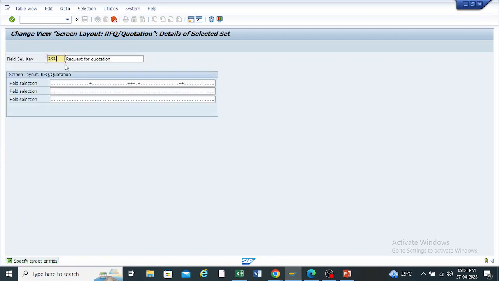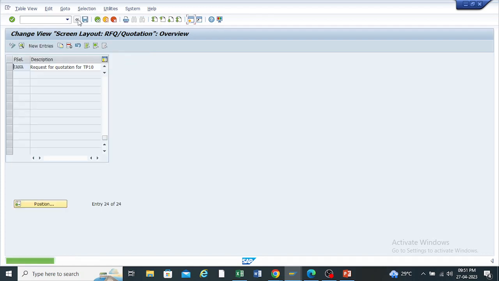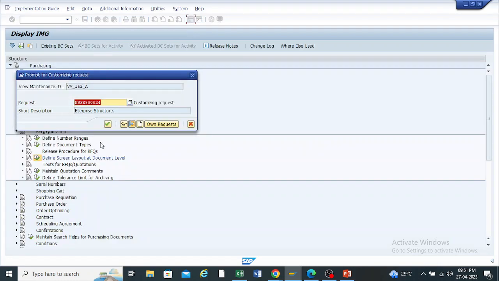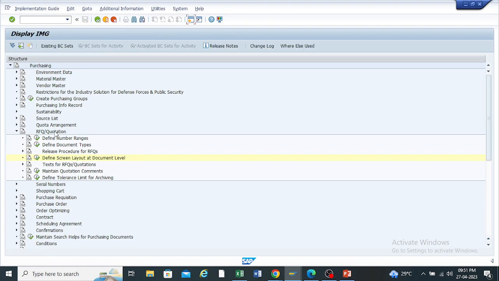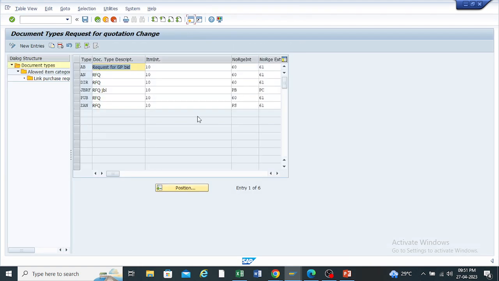Okay, so you can just enter it as ZANA, request for quotation for TP10. Okay, just save this field selection.